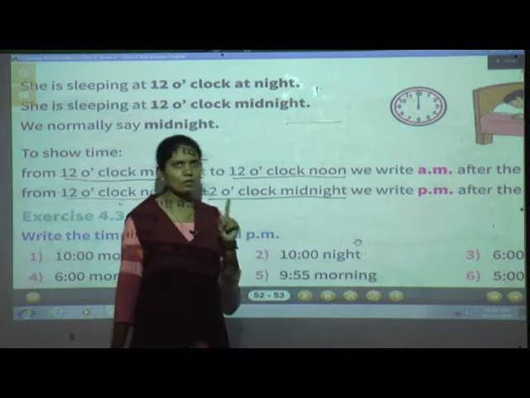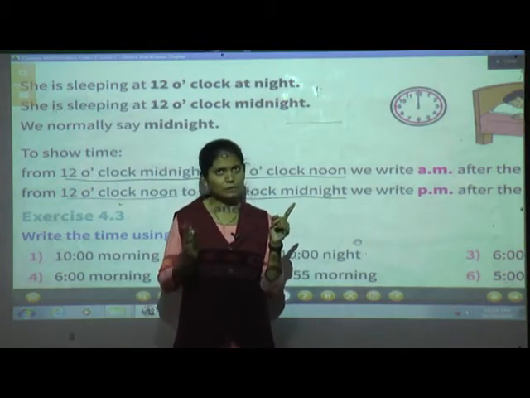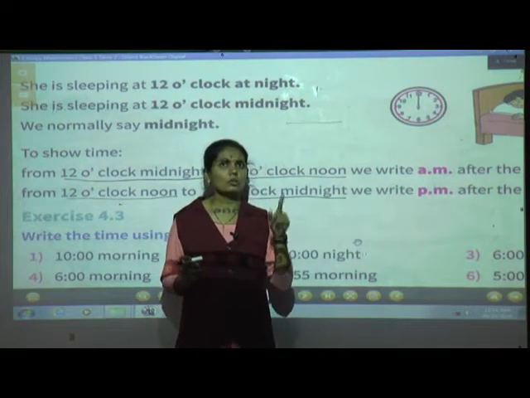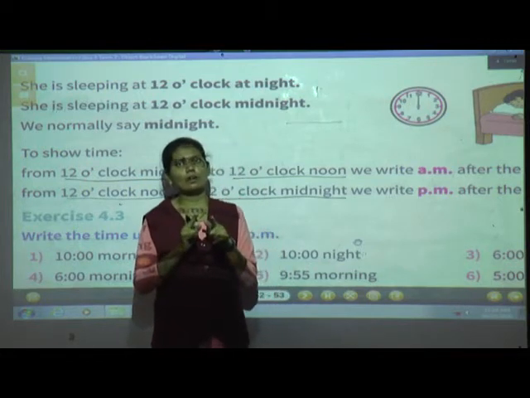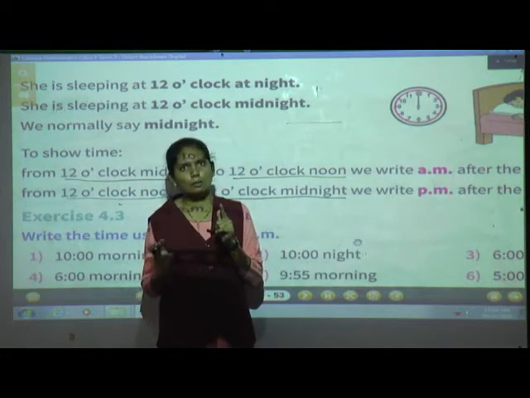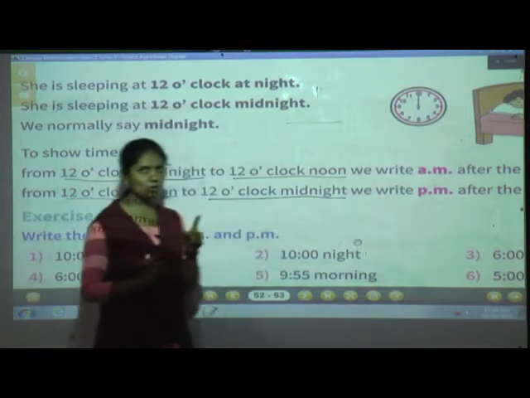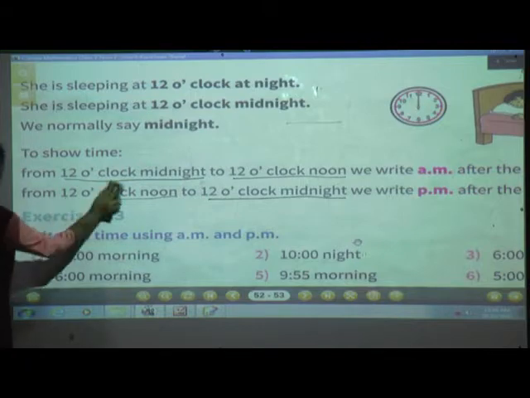Understood? From midnight to noon, use AM, and from noon to midnight, use PM. Okay, now we will solve the next exercise, exercise 4.3.